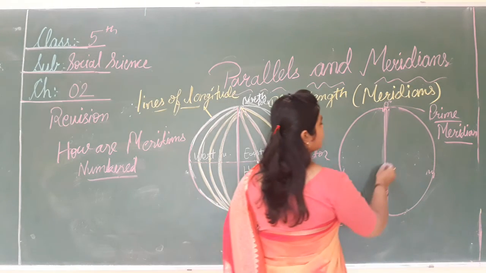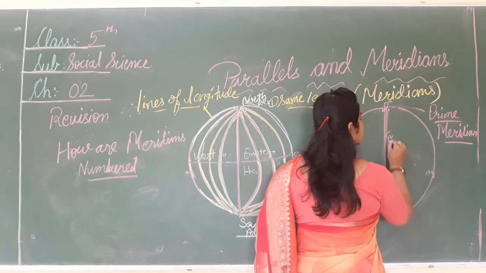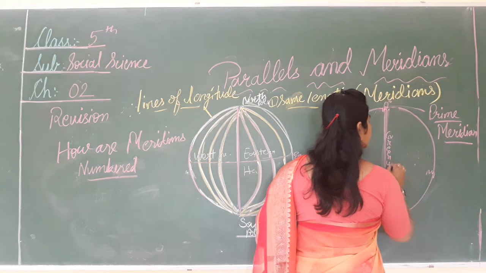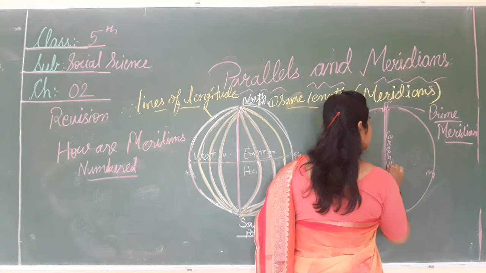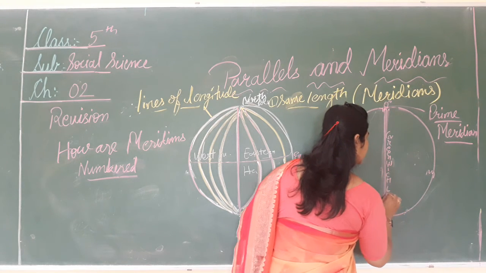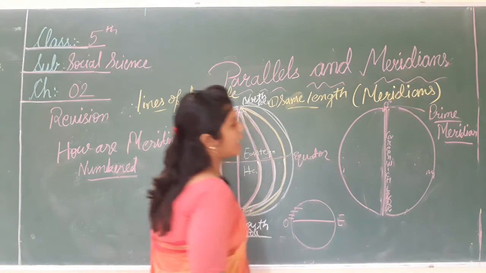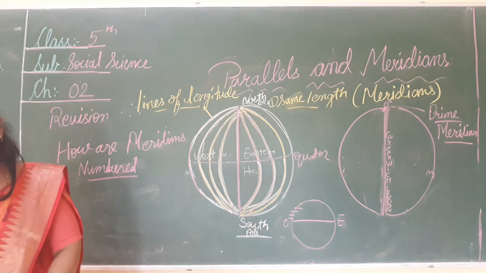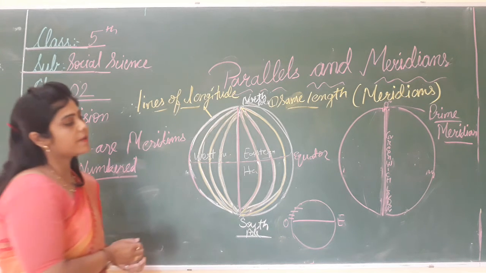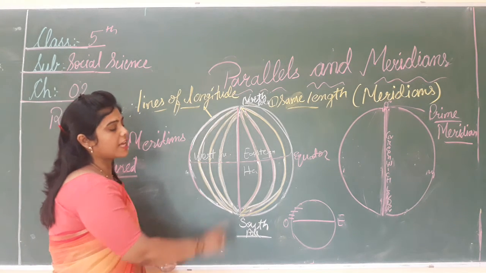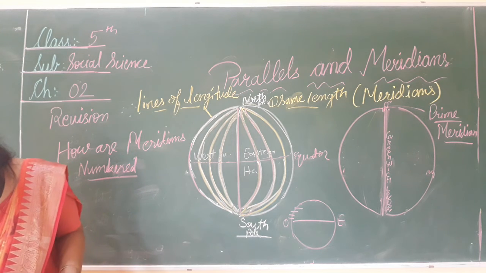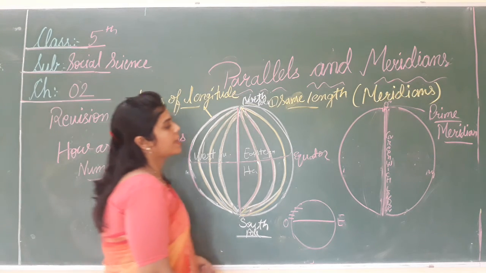In 1884 it was decided to be Greenwich near London. This is the starting point for numbering the meridians.